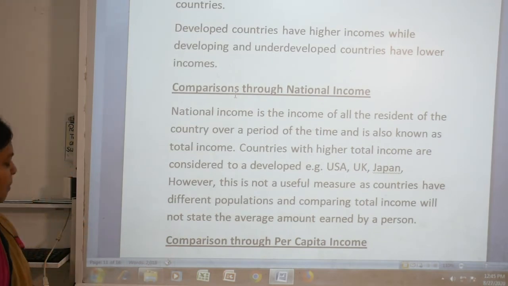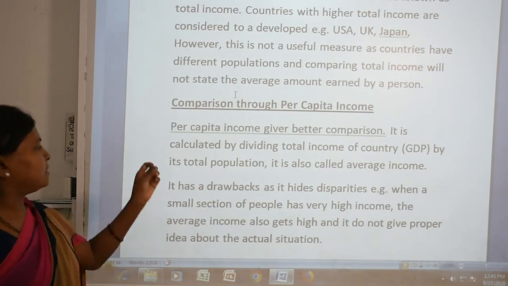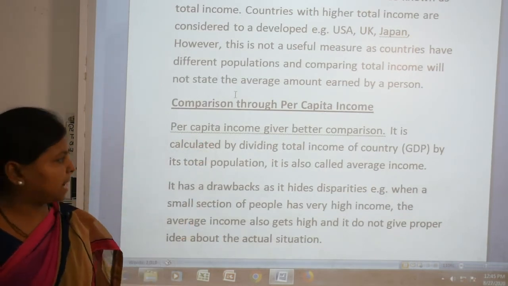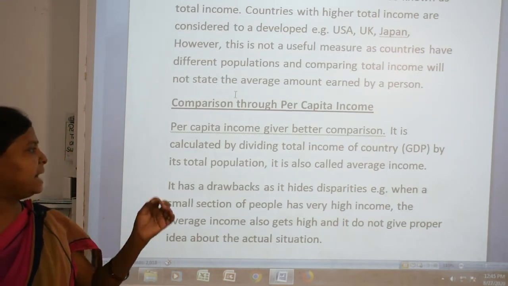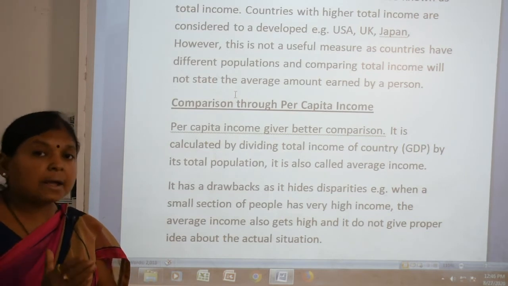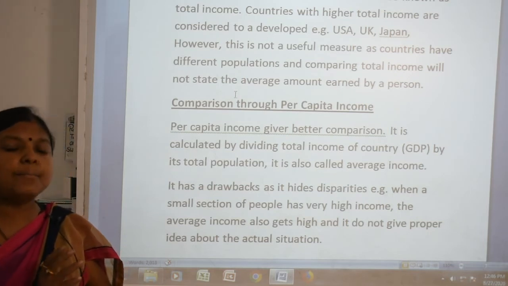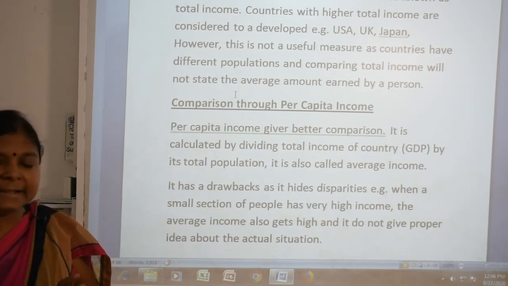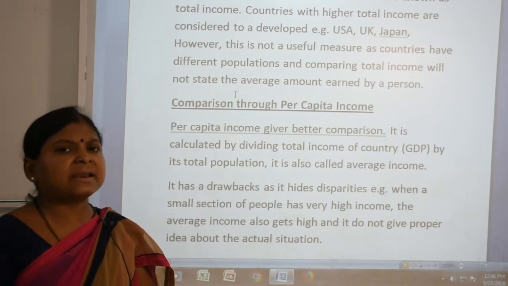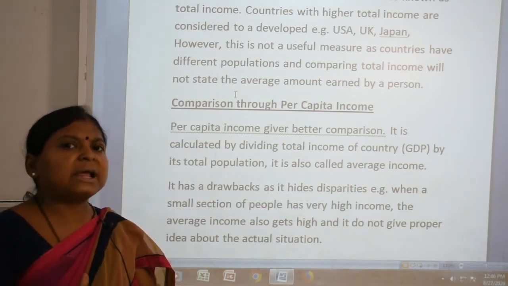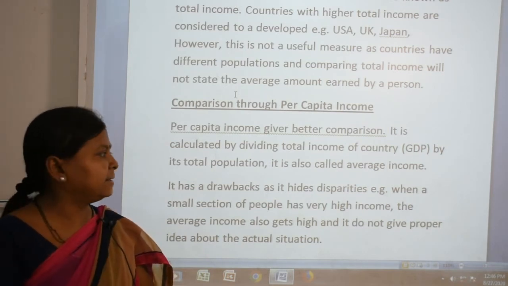So, comparison through per capita income. What is per capita income? Per capita income gives a better comparison. How can we calculate it? It is calculated by dividing the total income of the country, GDP, gross domestic product, by the total population, and it is called average income. Do you know GDP? It is the total value of all three sectors, primary, secondary and tertiary, in a particular year, and then it is divided.